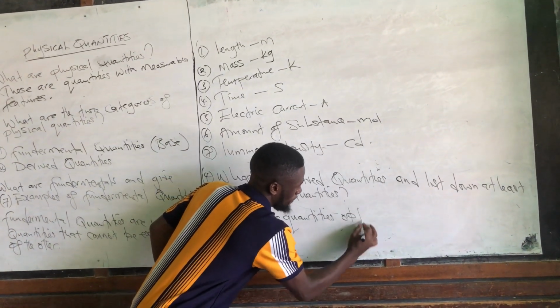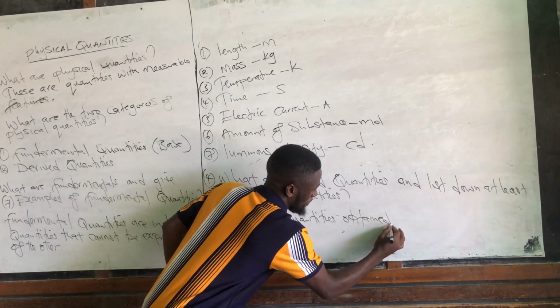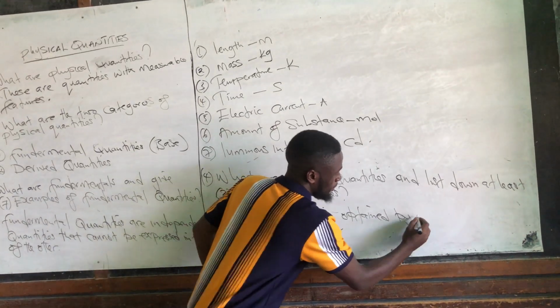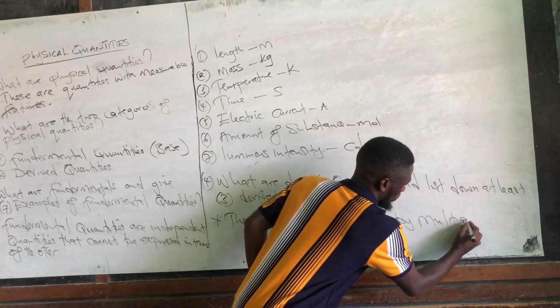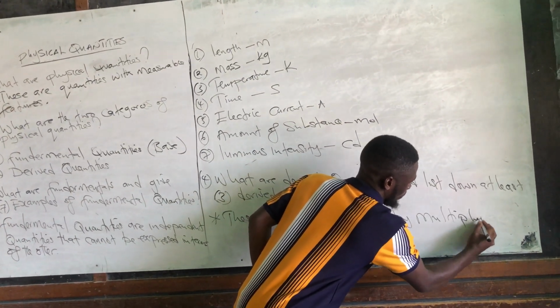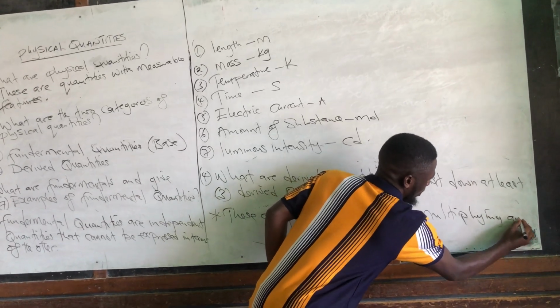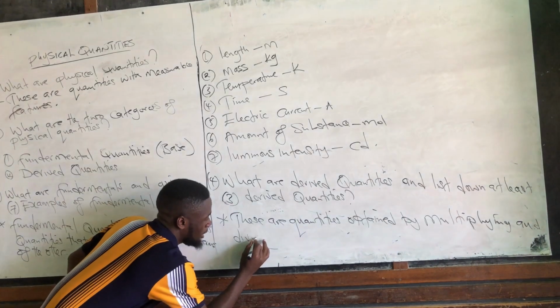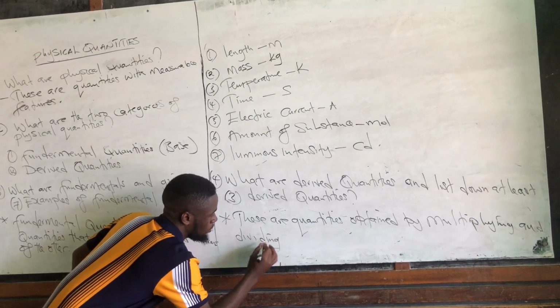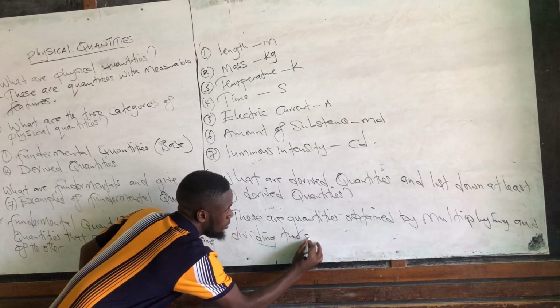Obtained by multiplying and dividing two or more what?